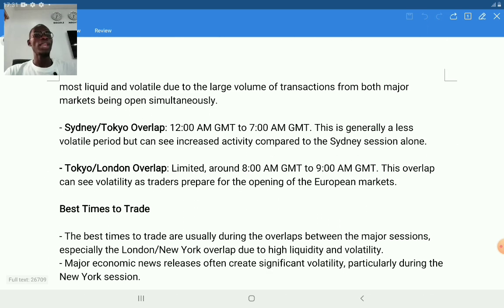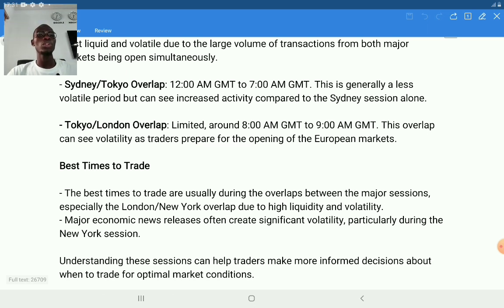Then we have the Sydney and Tokyo overlap, which is from 12 a.m. GMT to 7 a.m. GMT. And also we have the Tokyo and London overlap, which is around 8 a.m. GMT to 9 a.m. GMT.